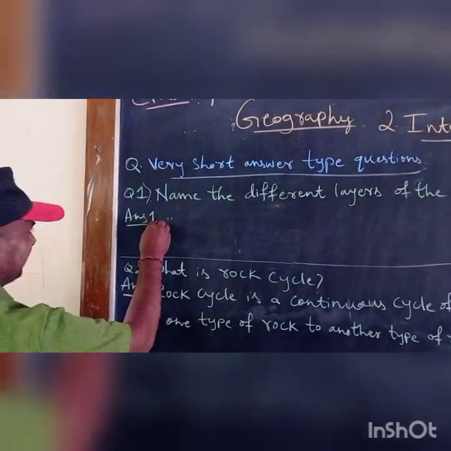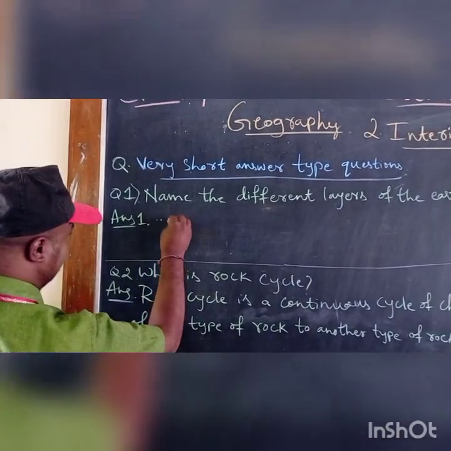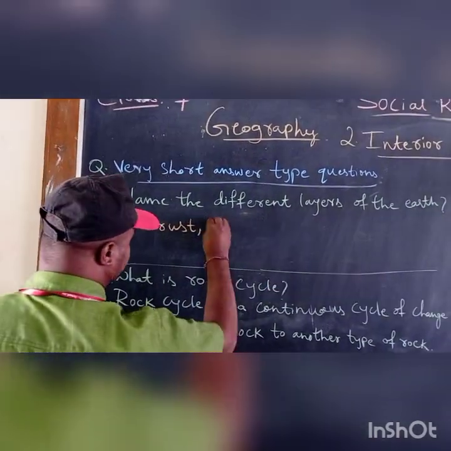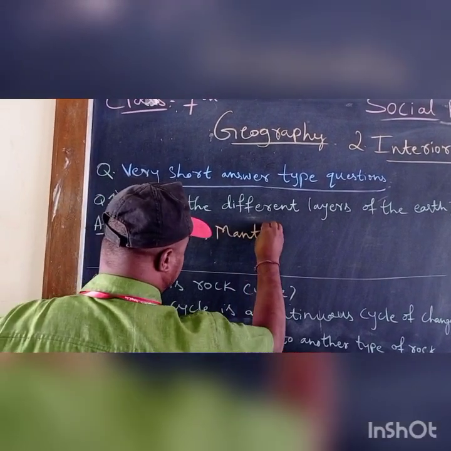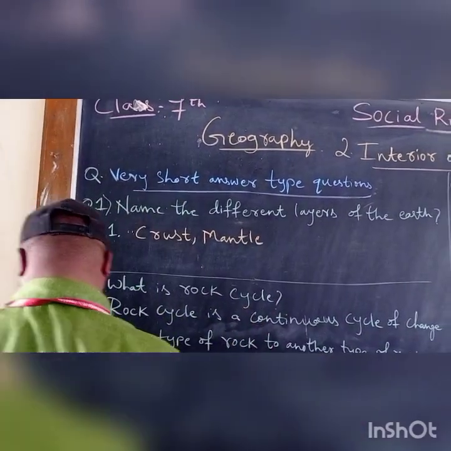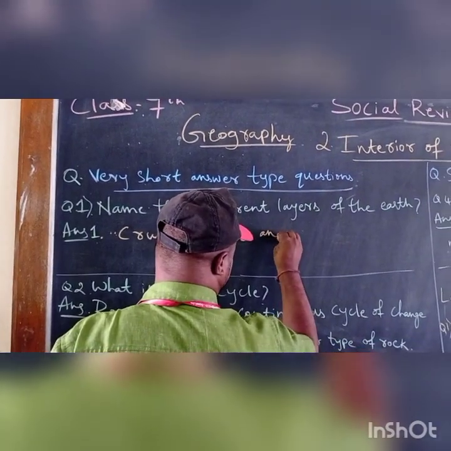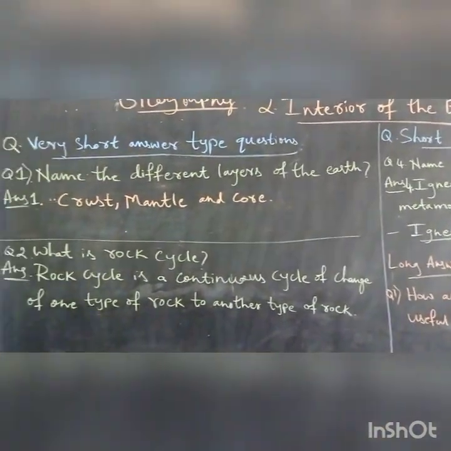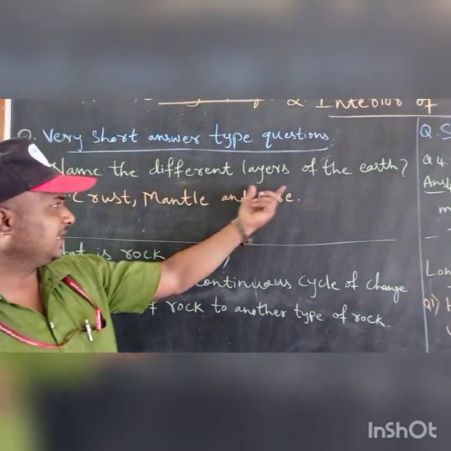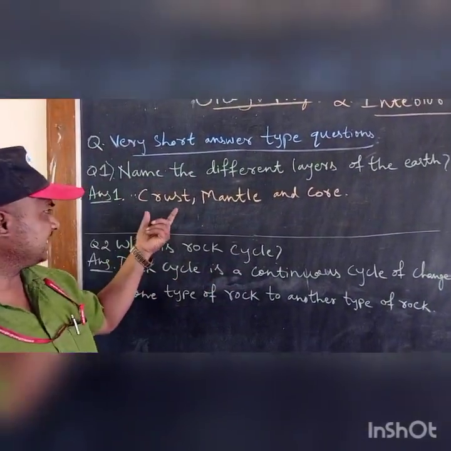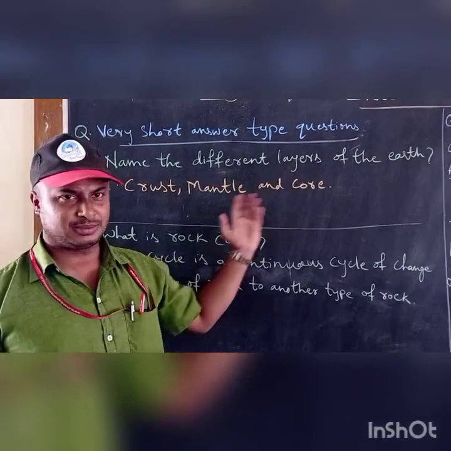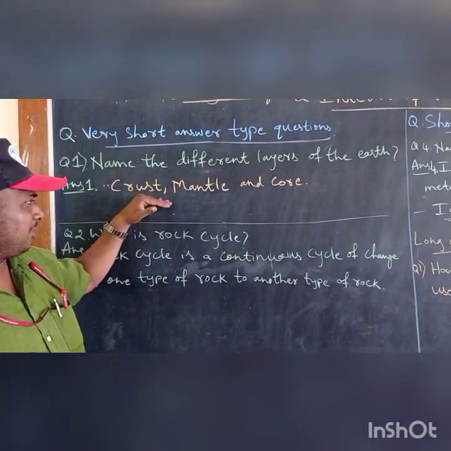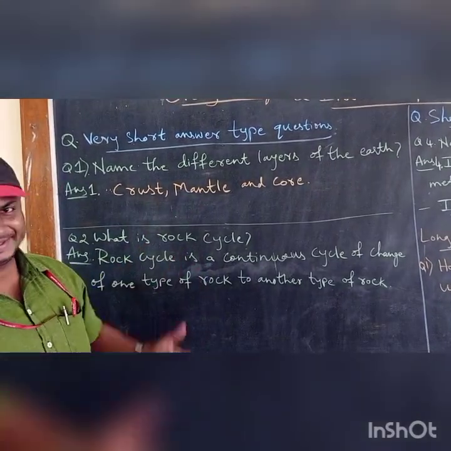Your answer will be crust, mantle, and core. Just answer should be up to the question itself, only in one line.